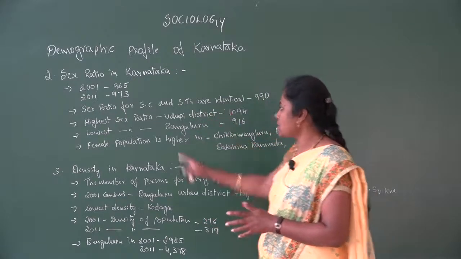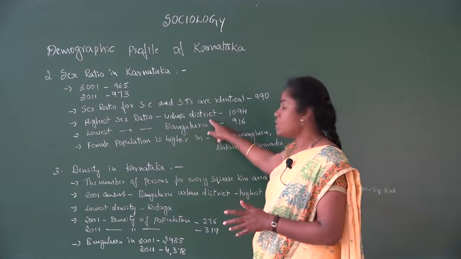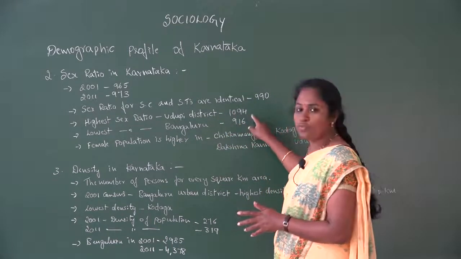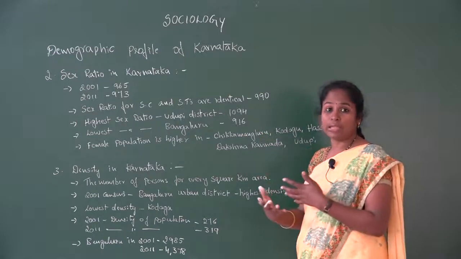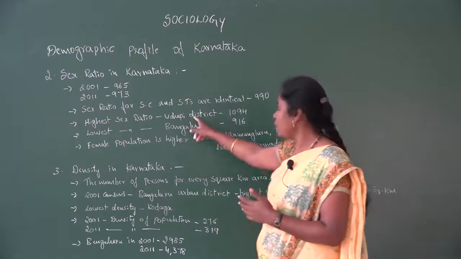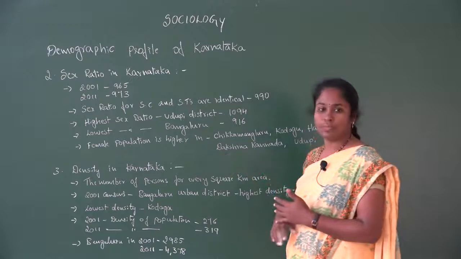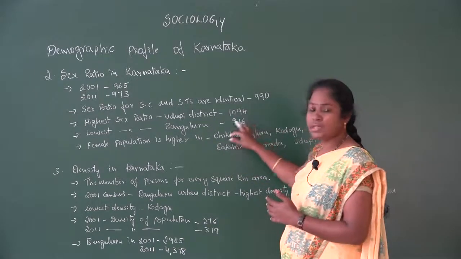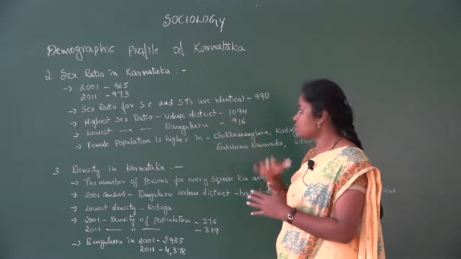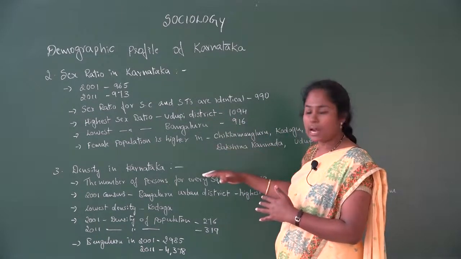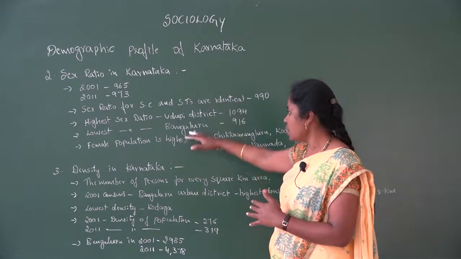And also, the highest sex ratio in Karnataka is in Udupi district, which has more than 1094 females for 1000 males. So there are more females than males in Udupi district. And the lowest sex ratio is in Bangalore. That is, for 1000 males, there are 916 females. So that is the lowest sex ratio which we could find in Karnataka. So the highest sex ratio is in Udupi district and the lowest sex ratio is in Bangalore.